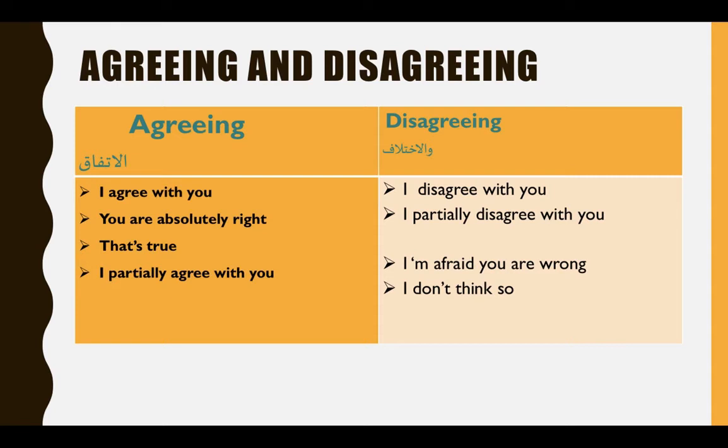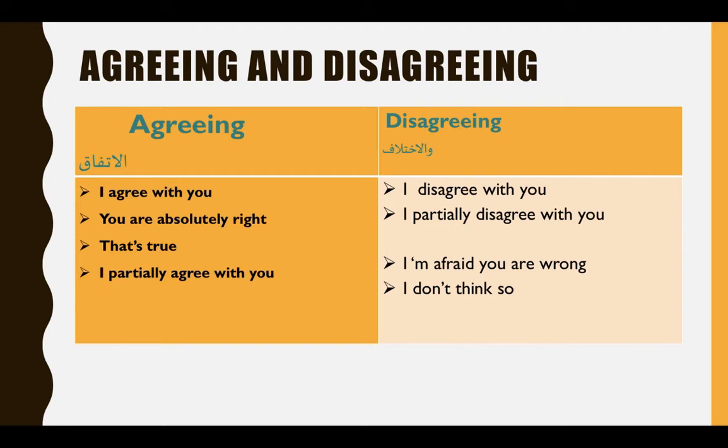If I give you my opinion, either you are going to agree, or we're going to disagree. Here I put the definition in Arabic. Agreeing means اتفاق. Agree means that we share the same opinion. You can say, I agree with you, or you are absolutely right, that's true, I partially agree with you. Disagreeing, however, means that you have another opinion, that you are not going to share my opinion.